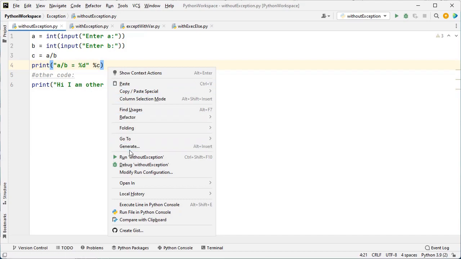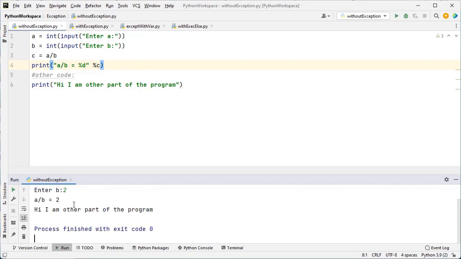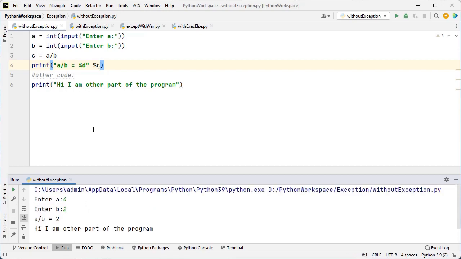Now let me execute this one. Enter A value 4, B value 2. Now there is no exception, so there is no disruption in the flow of the program. We got the output: A divided by B is equal to 2. The result is 2, and the rest of the code is also printed here.